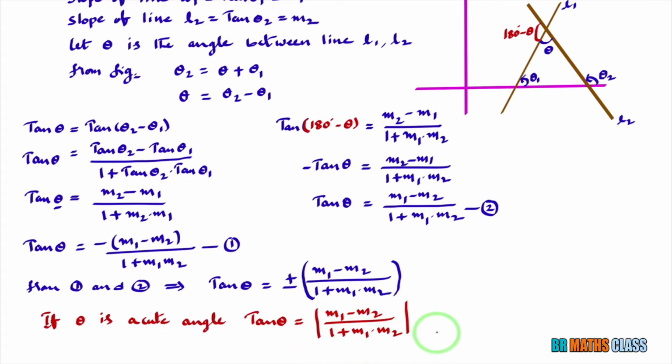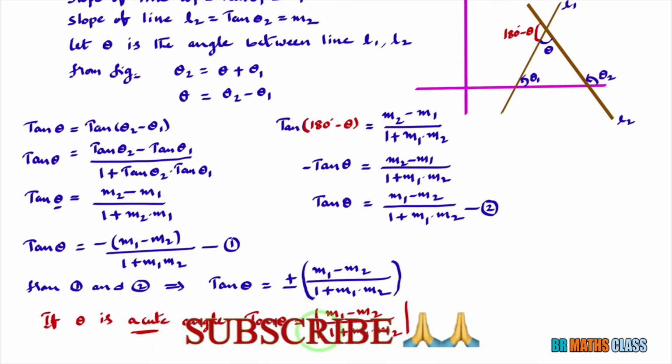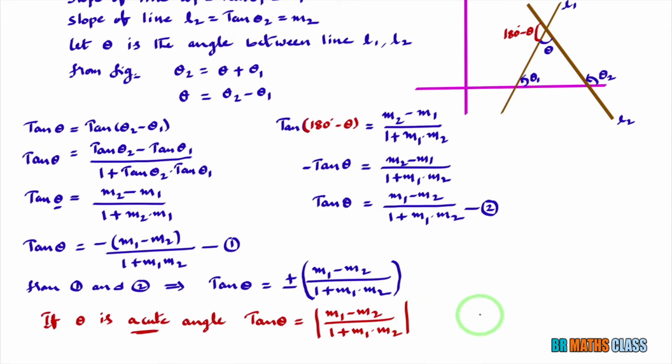If tan theta is a positive answer, then whatever theta we get will definitely be an acute angle. If you want the obtuse angle, you just remove the modulus. If you got the positive answer, that is an acute angle. If you got the negative answer, from that we can get the obtuse angle. I hope you understand this derivation.